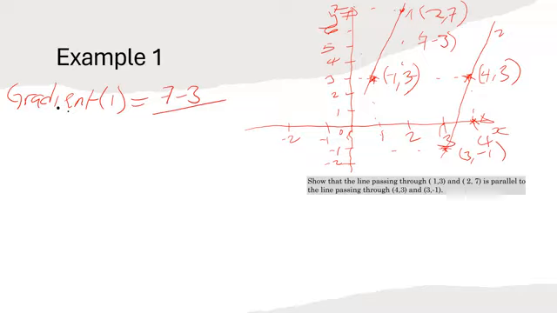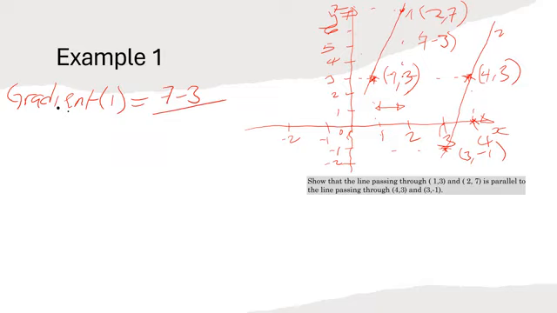For change in x, we have 2 and 1, the x-values of those points. So it's 2 minus 1. From 1 to 2, what is the change?